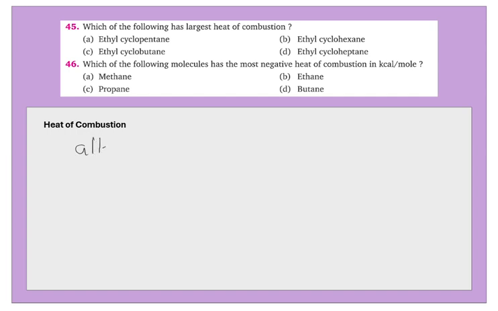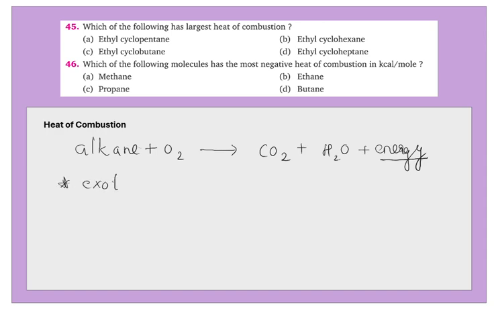What exactly does it mean? When you take an alkane, combustion is reacting with oxygen, right? So it always forms carbon dioxide and water. Then only we call it complete combustion. And energy is always liberated. Whenever the energy is liberated, we know that this is an exothermic process. Whenever it is an exothermic process, the energy liberated is indicated in terms of negative values.